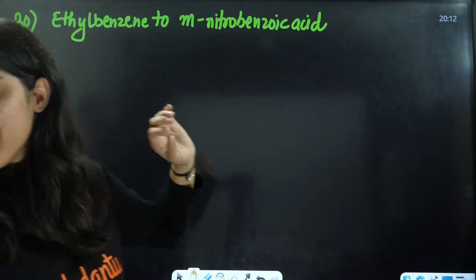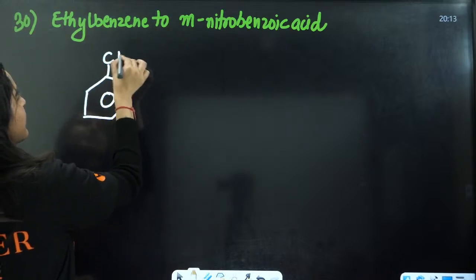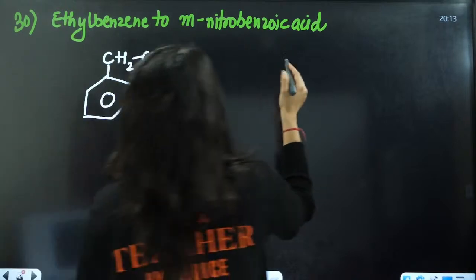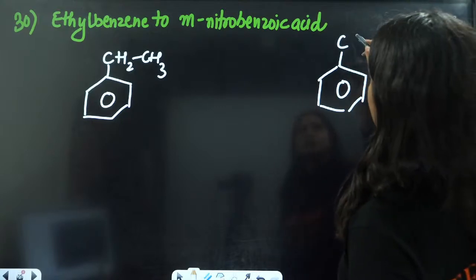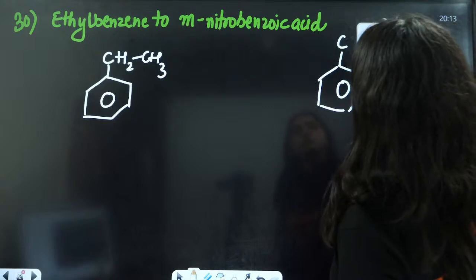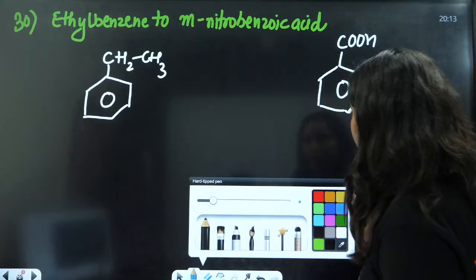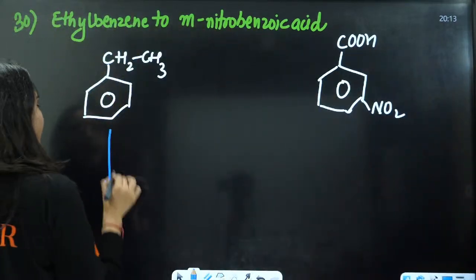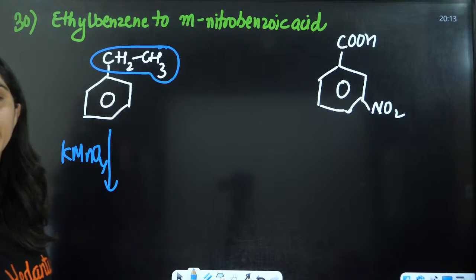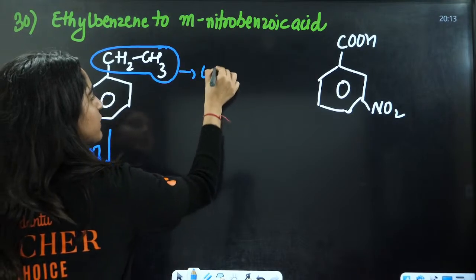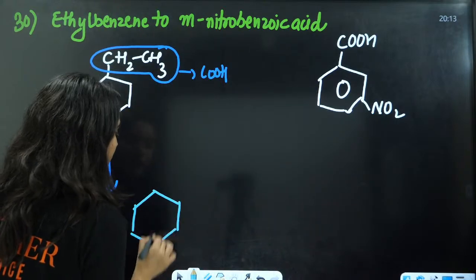Next, this is ethyl benzene, CH2CH3, to be converted into meta-nitrobenzoic acid. This is COOH and this is the meta-nitro group, NO2. Again, the last question of today. Very simple. Firstly, add KMnO4 here. Any alkyl chain here will be converted into a COOH group by addition of KMnO4 in basic medium.